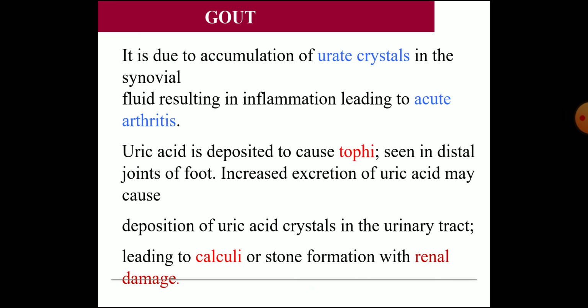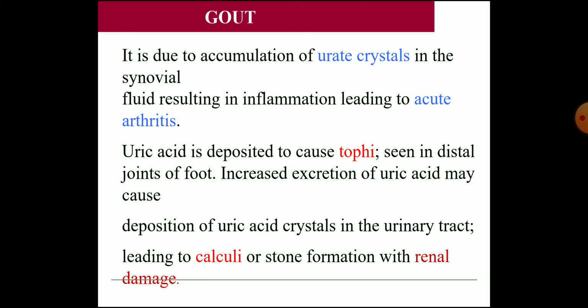Now, what is gout? It is due to the accumulation of urate crystals in the synovial fluid and soft tissue, resulting in inflammation leading to acute arthritis. You know what arthritis is? That is swelling and pain of the joint. And uric acid is deposited to cause tophi. That is, sodium urate crystals depositing in the joint are called tophi, and they are usually seen in the distal joints of the foot.